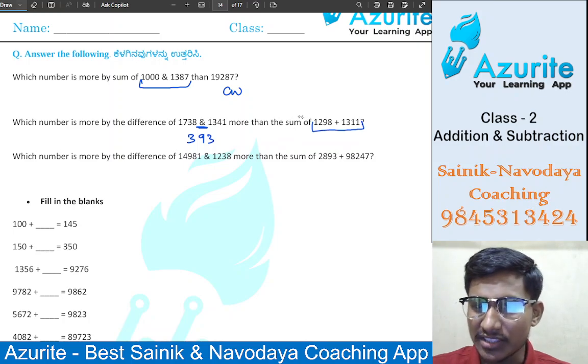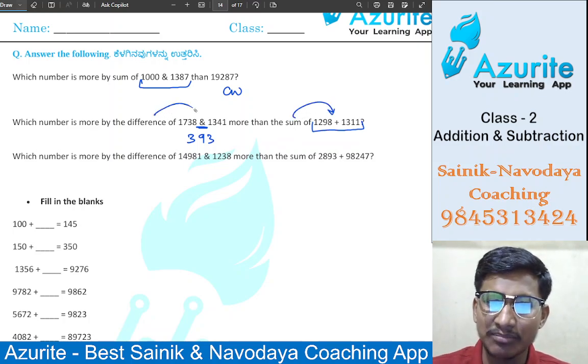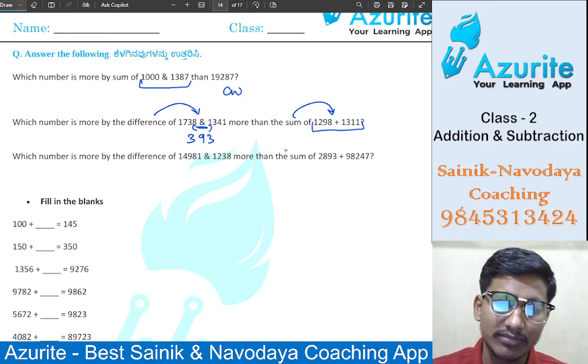Sum of means plus directly, and difference means minus. So you do minus, you will get this answer.